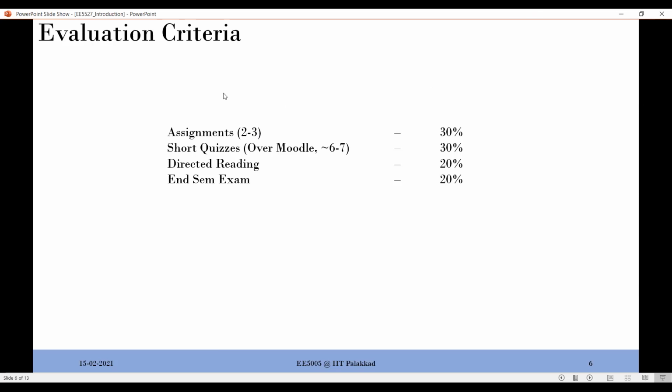So something like that. And then short quizzes. Those who have already taken the digital image processing course last semester might know already what I'm talking about. These short quizzes are not time-bound quizzes. This will happen every 2 weeks. I will put a short quiz in the Moodle, so you will be able to answer that.